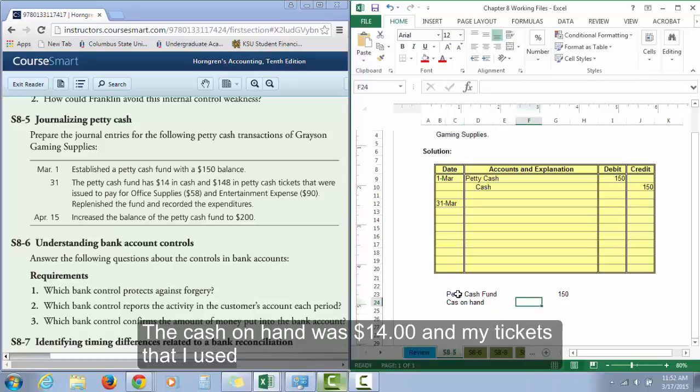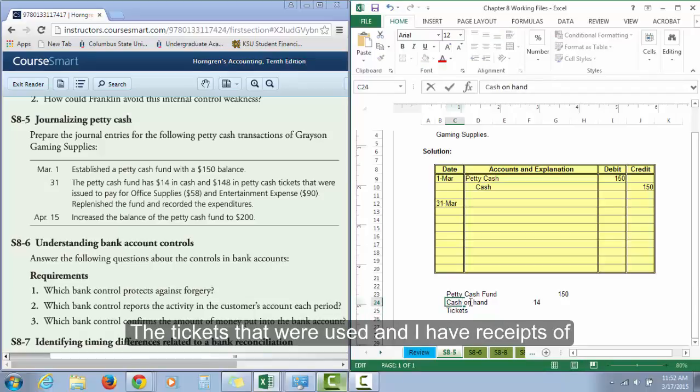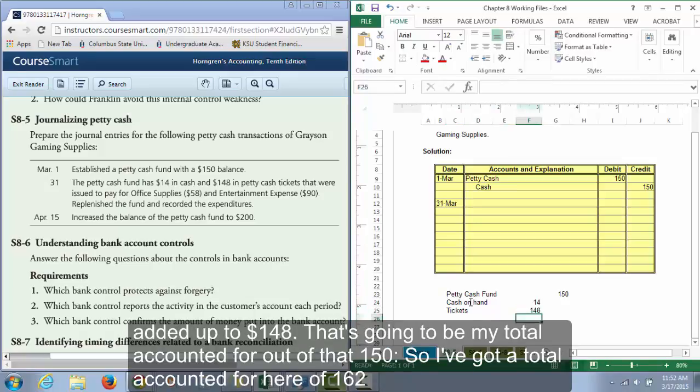So the cash on hand, they said, was $14. And the tickets that were used, and I have receipts, added up to $148. So that's going to be my total accounted for out of that $150. So I've got a total accounted for here of $162.